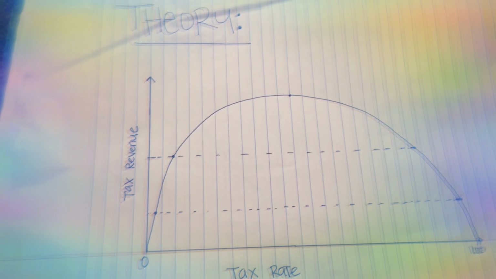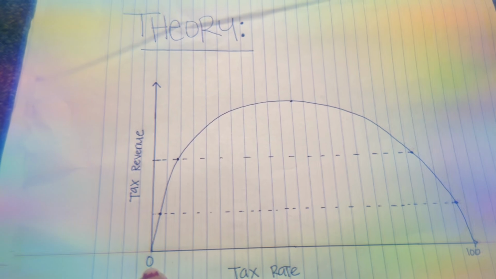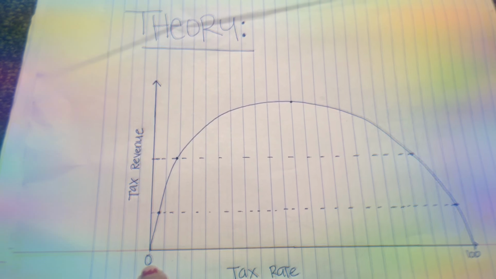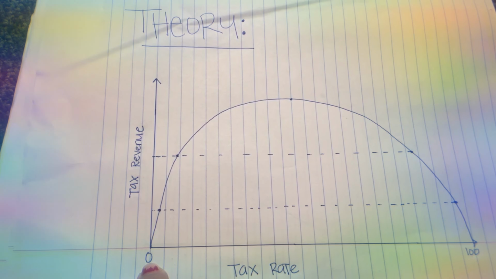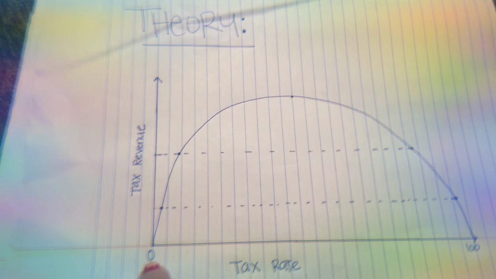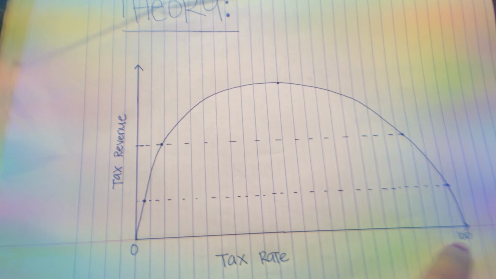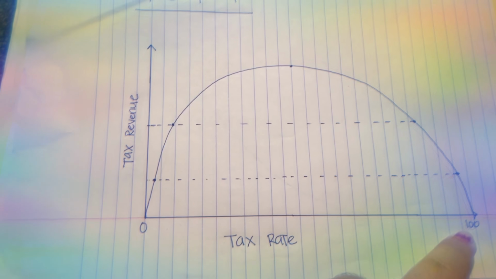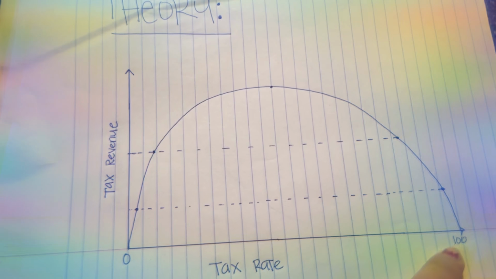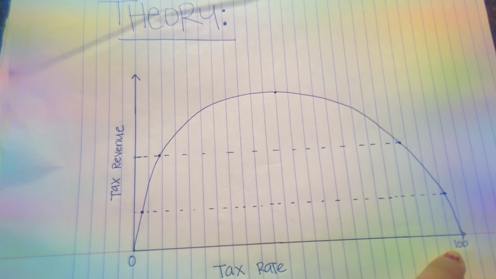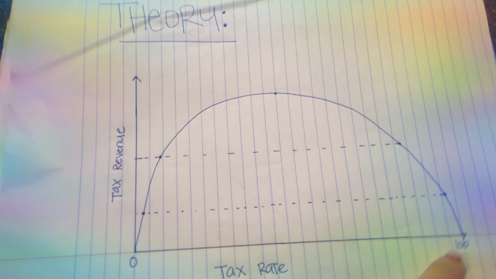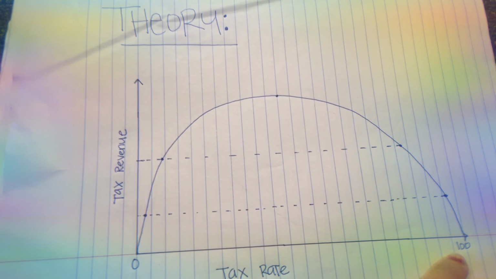Theoretically, at 0% tax rates, the revenue that the government earns equals zero because the government is not charging any taxes, so there is no revenue received. But at 100% taxes also, there is no revenue earned because people are not motivated to work. They will not want to work only to pay taxes. So that is why the revenue earned by the government is zero at a 100% tax rate.